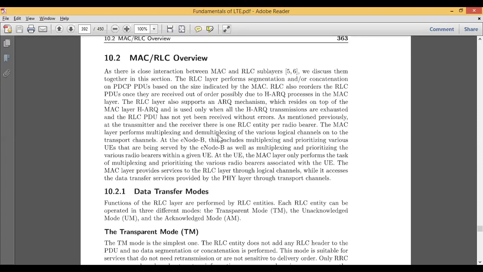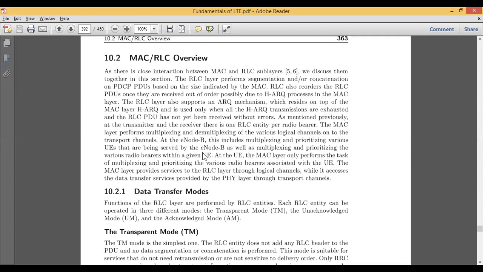Then another important part of the MAC layer is that the MAC layer performs multiplexing and demultiplexing. This is a very important part of the LTE system. It has to do the multiplexing, that is, taking all the signals, combining them and transmitting over a single channel. Demultiplexing is taking the signal from the receiver and separating it into the various channels or various receivers, which can be on some physical layers or sometimes on the logical layers, on the transport channels.